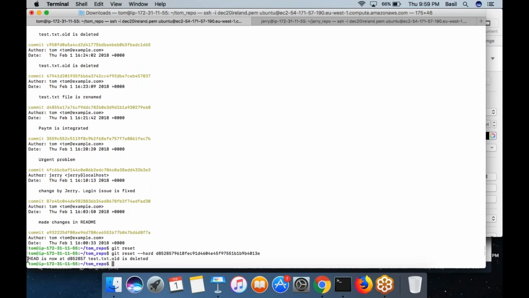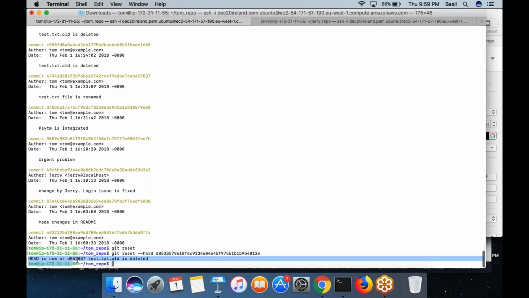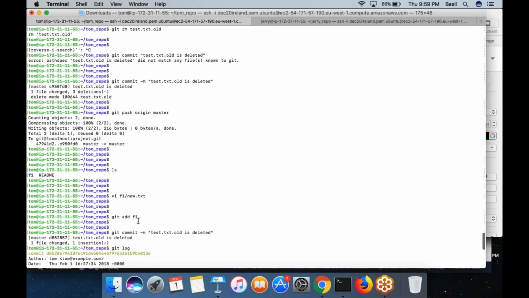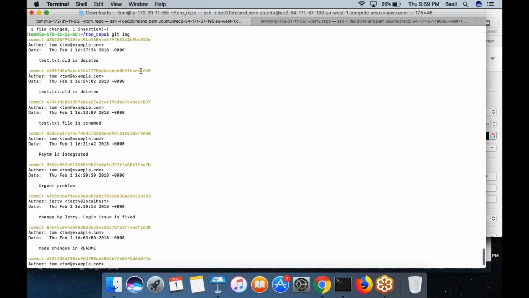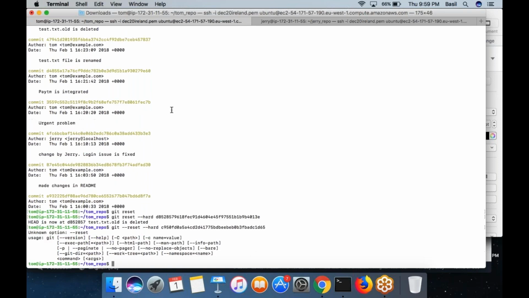Sorry. I want to reset back to the previous commit, which is this one instead of the latest stable one. So run the command git reset --hard, then the commit ID you want to reset to.